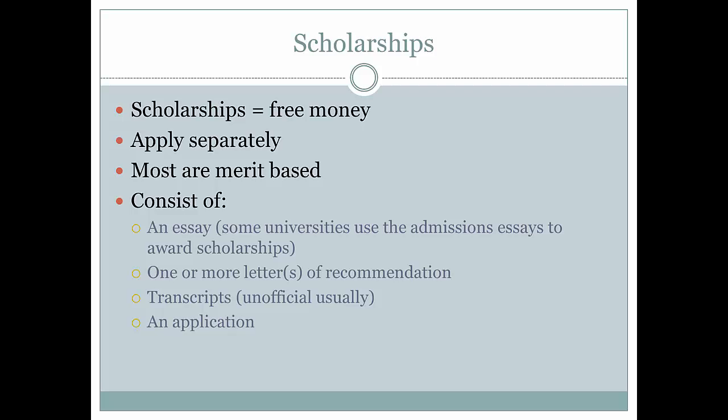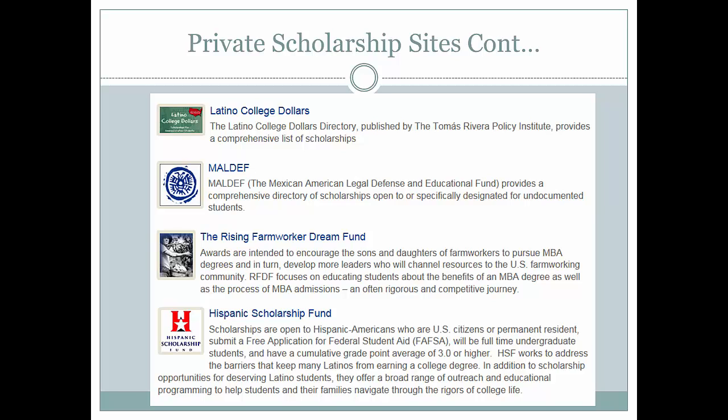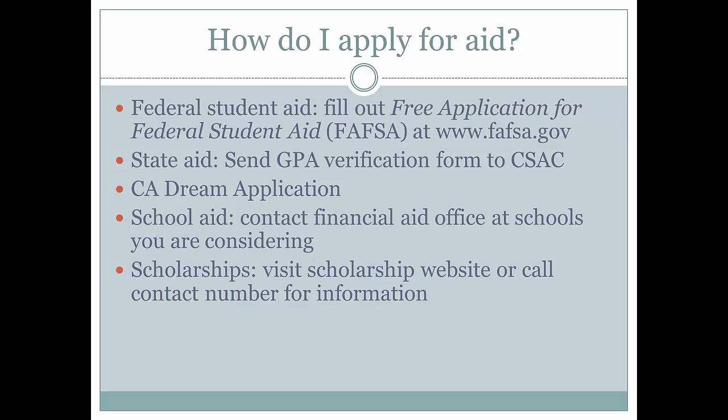Scholarships come from many different sources, including private foundations. A few examples include FastWeb, the Chicana Latina Foundation, Educators for Fair Consideration, Latino College Dollars, MALDEF, or the Mexican American Legal Defense and Educational Fund, the Rising Farm Worker Dream Fund, and the Hispanic Scholarship Fund. Feel free to make a note of these now so you can research them later for more information. Communicating with the financial aid department on campus is another great resource you can always rely on for help as well. Let's review how students apply for financial aid.